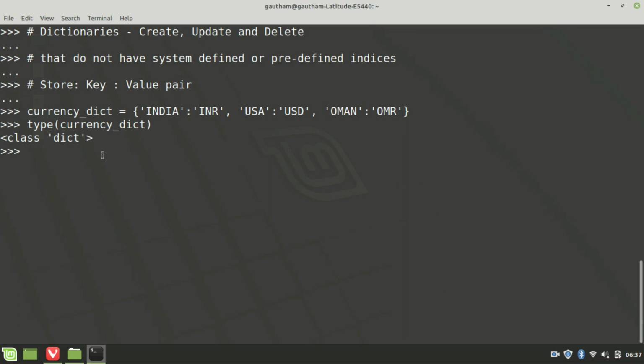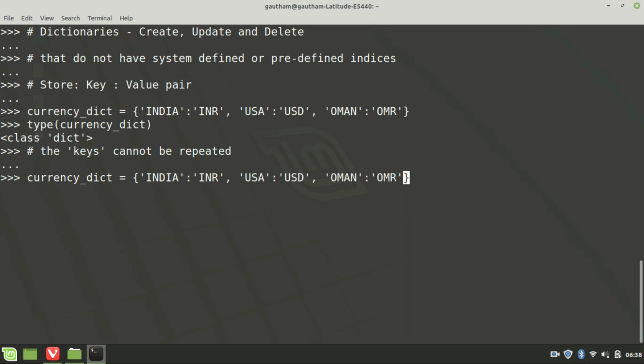Okay, now there are a few rules in creating dictionaries. First one is the keys of a dictionary cannot be repeated. Now I'll ask a question. What will happen if the key is repeated? For example, in here itself, I'll write Oman again. Now what do you think will happen with this dictionary? Will this throw an error?